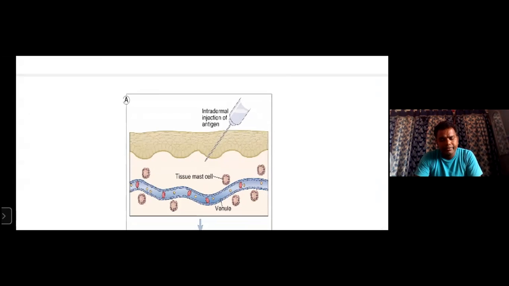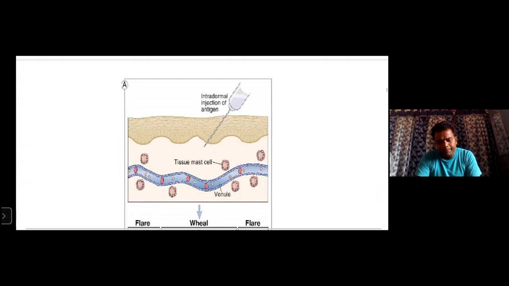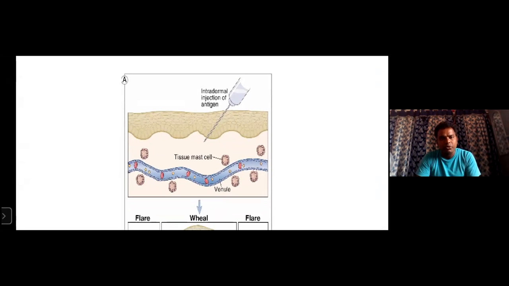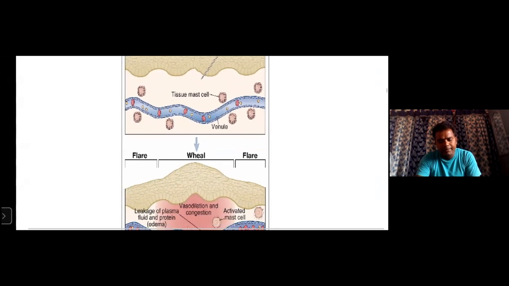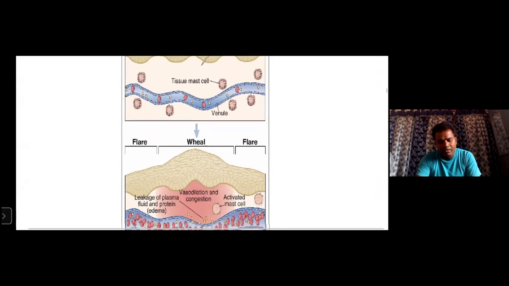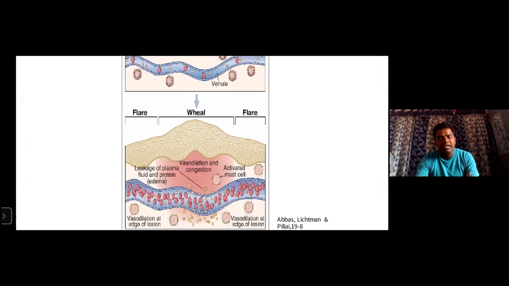Okay, see, that means what? Endodermal injection of antigen. So our tissue mast cells are reacting, and venules. These antigens enter our body, and IgE is reacting, releasing something: degranulation. The second entry of that antigen, right? So what happens here: leakage of plasma cells, vasodilation, activated mast cells release serotonin, gastrin, prostaglandins, histamines. Different reactions will give clinical symptoms.